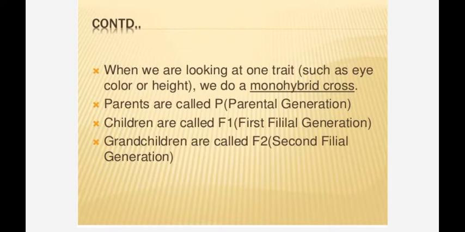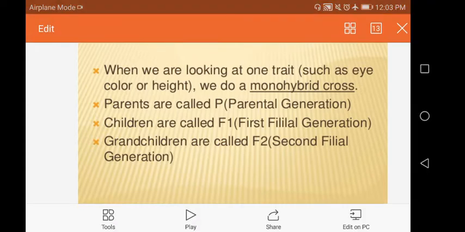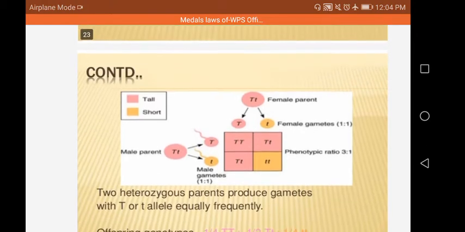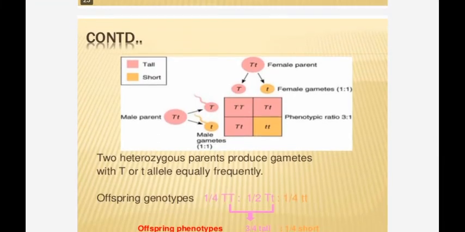Parents are called the parental generation. Children are called F1, the first filial generation. Grandchildren are called the second filial generation. If we take two traits, then it is dihybrid. If we select one trait or one character, then it is monohybrid. Example for a monohybrid cross: we have selected only one trait, that is tall and dwarf, meaning the height of the plant is selected. Height is the single trait in tall and dwarf.